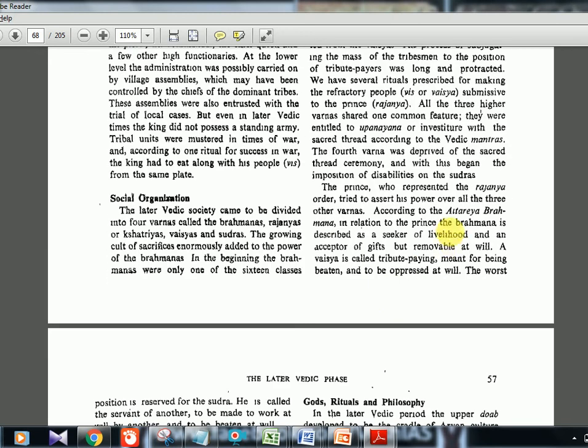Then there is one important thing called Atreya Brahmana. Brahmana, I told you, is for ritual. So Atreya Brahmana is in relation to the prince. The Brahmana is described as a seeker of livelihood and acceptor of gift, but removable at will. So it is telling about the priests again, that they can receive gifts, but they can also be removed at will by the prince. That is mentioned in the Atreya Brahmana.